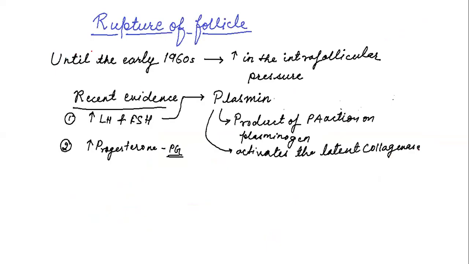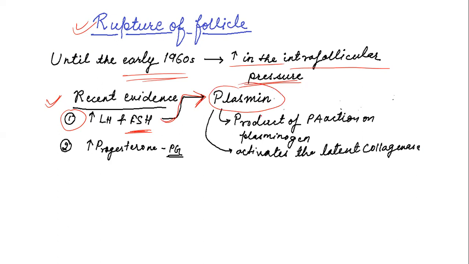Next is rupture of the follicle. How is LH able to perform the rupture of the follicle? Until the early 1960s, it was believed that an increase in intrafollicular pressure is responsible for follicular rupture, but recent evidence says that increased LH and FSH, this is the second peak of FSH that we discussed in the previous slide, just before ovulation is responsible for the release of plasmin, which is the product of plasminogen activator action on plasminogen.